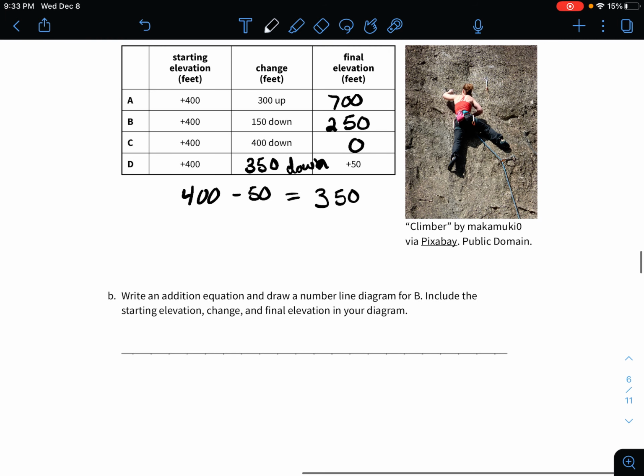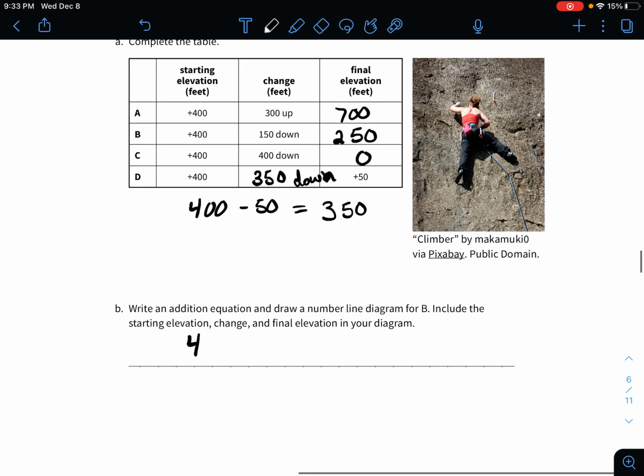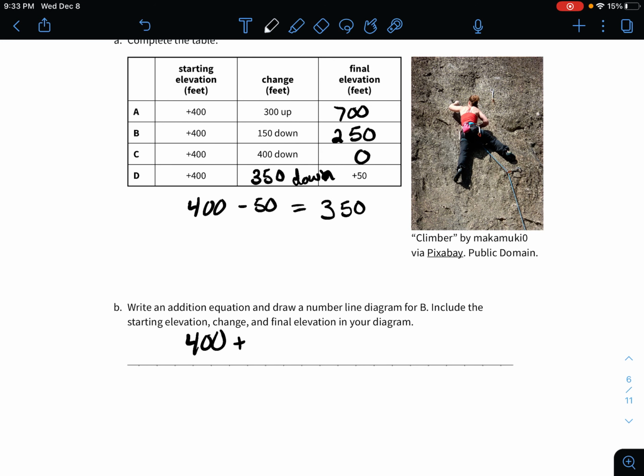Okay, here it just says write an addition equation and draw a number line diagram for B. So, write an addition equation. So just like yesterday, what we were doing, you start at 400. Okay, then you're adding 150, but it's down, so it's a negative 150. And that equals 250.